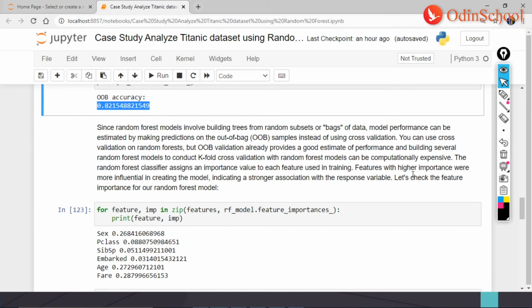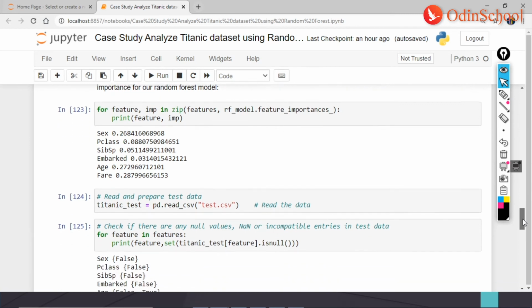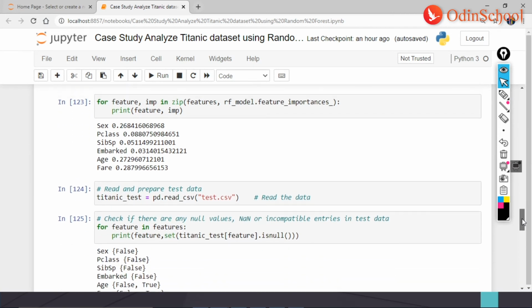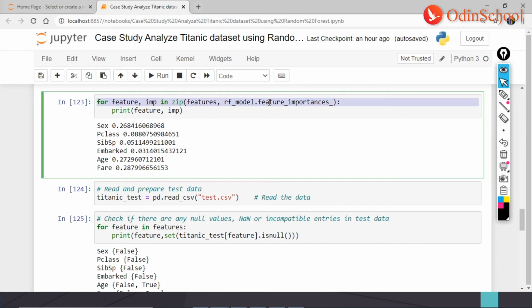So we could now check the importance for our random forest model. But how do we do that? To do that, I would be using the variable importance in step 1. To use variable importance or feature importance, there's nothing complex you have to do, guys. It is only feature underscore importances, followed by two underscores, one at feature and one at importance, on the name of my model.